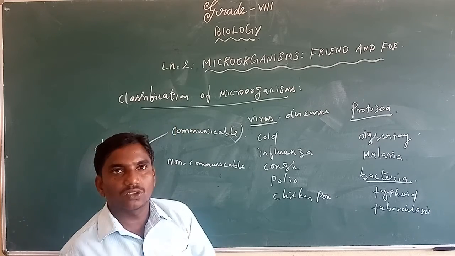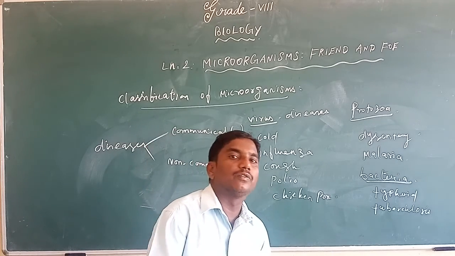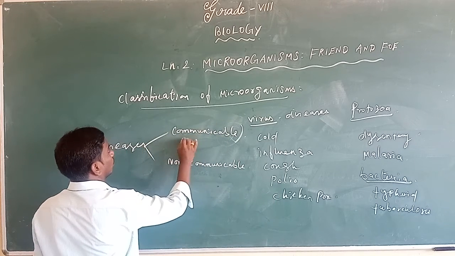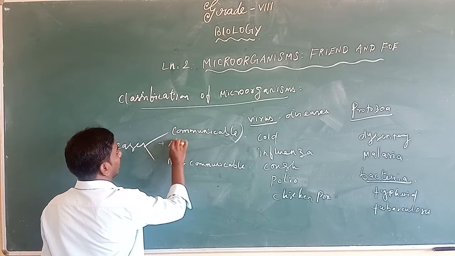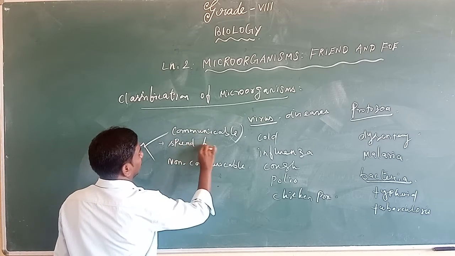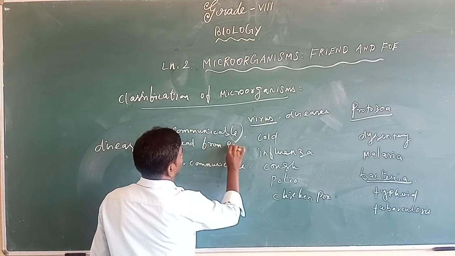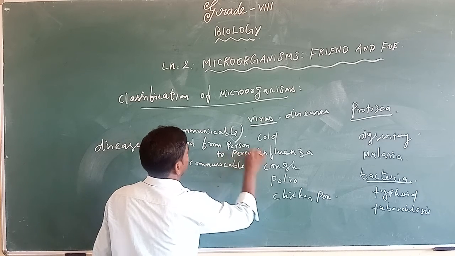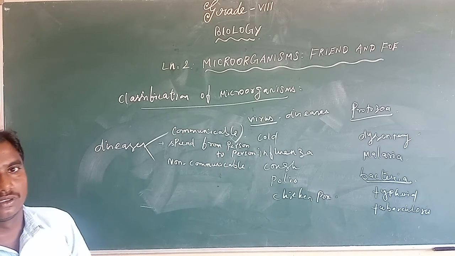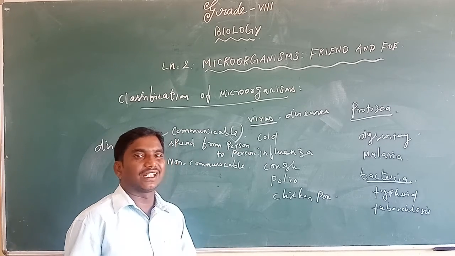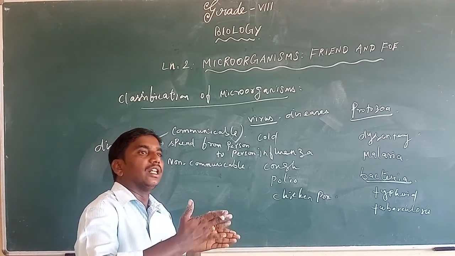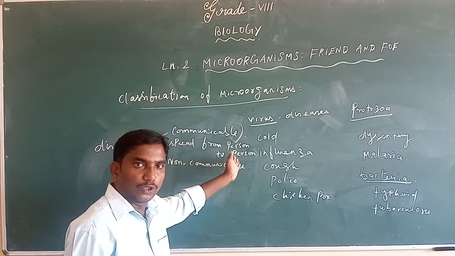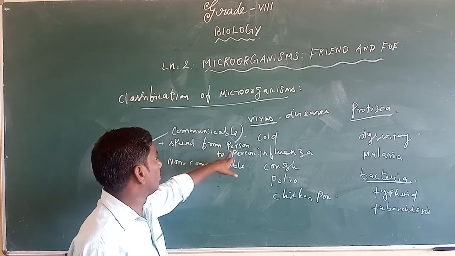Such kinds of disease can easily spread from one person to another person. Communicable disease means nothing but the disease spreads from person to person.